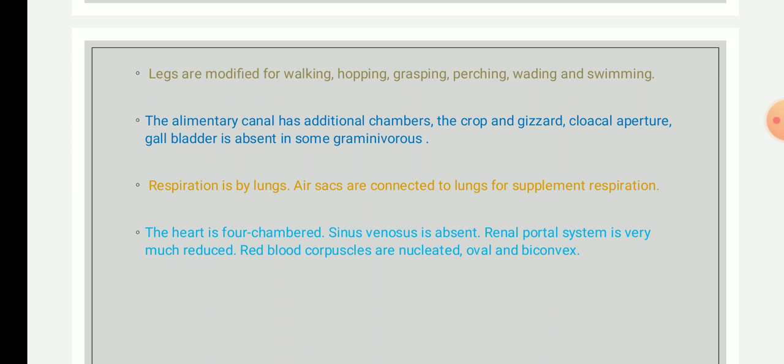Okay, and thus in order to reduce the weight, the renal portal system is very much reduced. Even the RBCs are not nucleated. Okay, and they will be oval and biconvex.